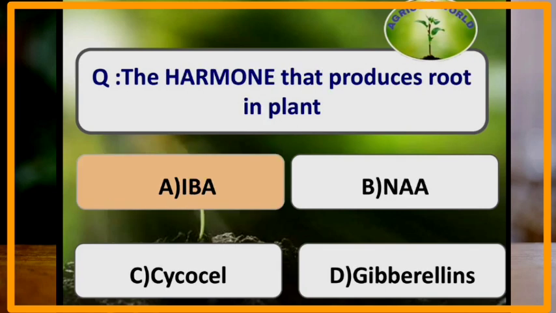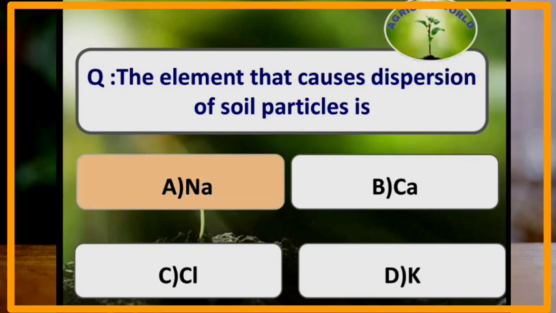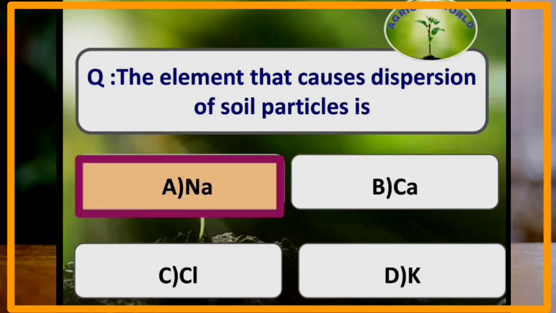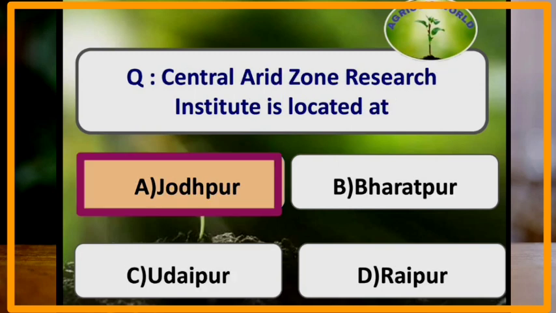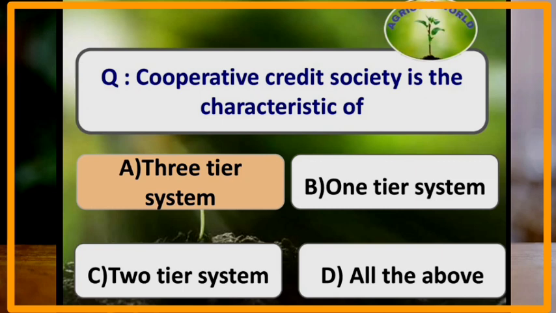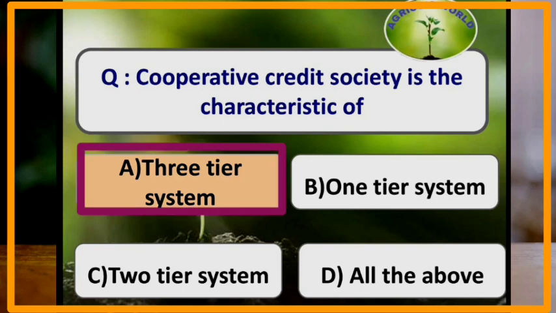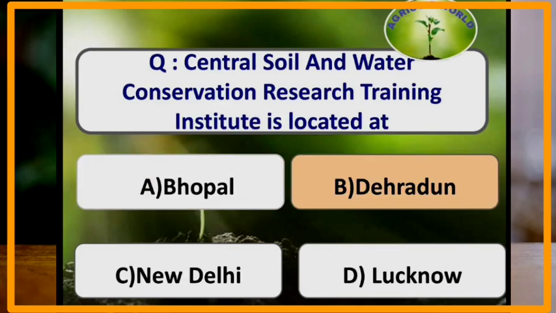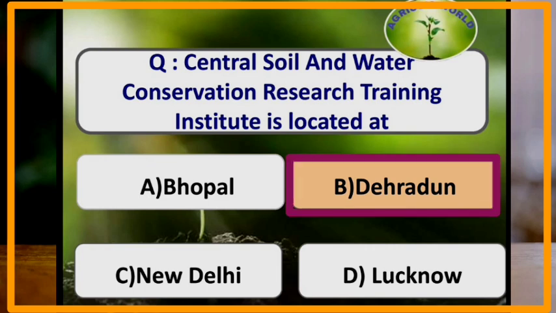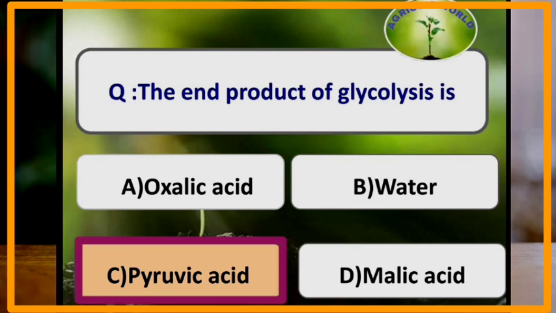The hormone that produces roots in plant is indole butyric acid. The element that causes dispersion of soil particle is sodium. Central Arid Zone Research Institute is located at Jodhpur. Cooperative Credit Society is a characteristic of three-tier system. Commission for Agriculture Cost and Prices recommends minimum support price. Central Soil and Water Conservation Research and Training Institute is located at Dehradun. The end product of glycolysis is pyruvic acid.